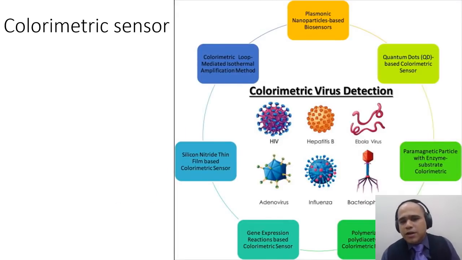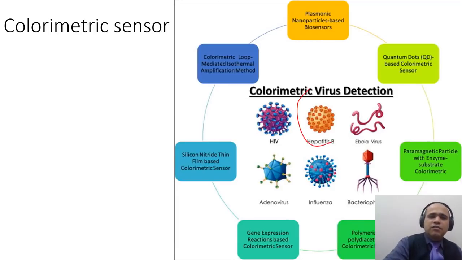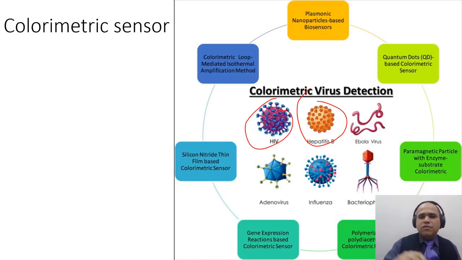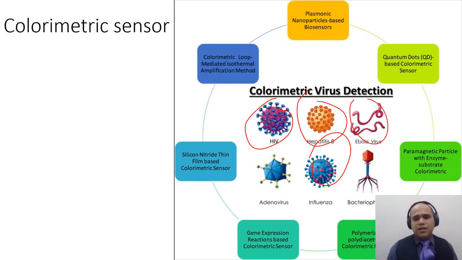Colorimetric sensors have many applications. They can now be used for HIV testing, hepatitis B or influenza, and they are very biochemical-based sensors. Basically you need to design something that changes color when a particular target, like the Ebola virus, comes and attaches to it. It becomes a very cheap sensor because it's just a paper strip that you can burn, and it's very biosafe.